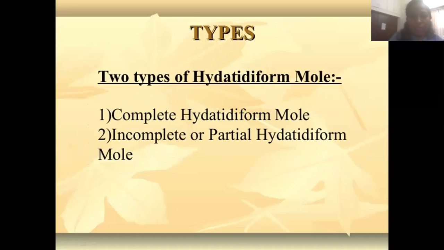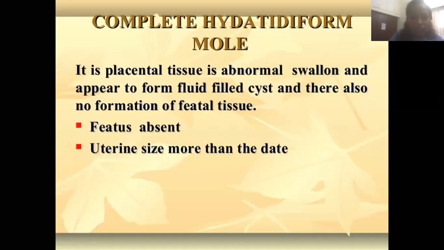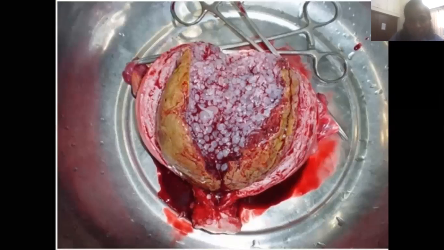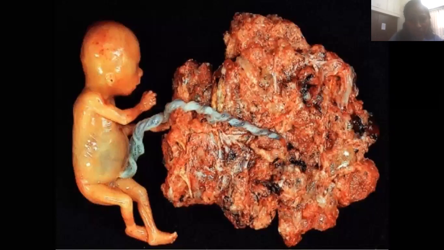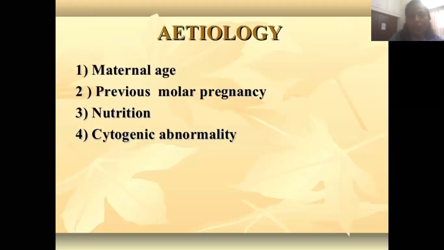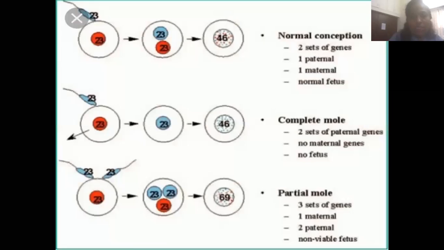Types: complete and incomplete. In complete, no fetus. This is a complete variety example. In partial, there may be a fetus but non-viable. This is the partial variety. Etiology: problem with the mother, maternal age, previous history of it, nutrition problem, or cytogenetic abnormality.